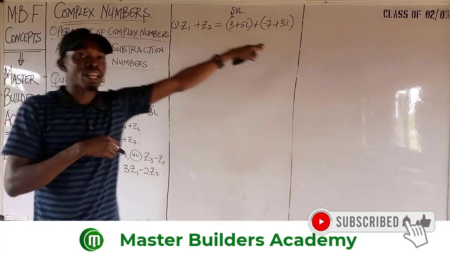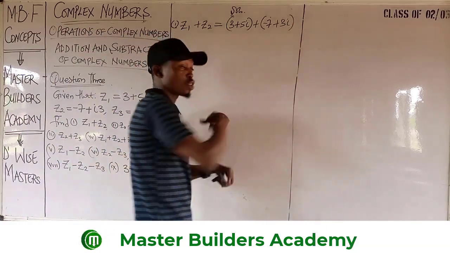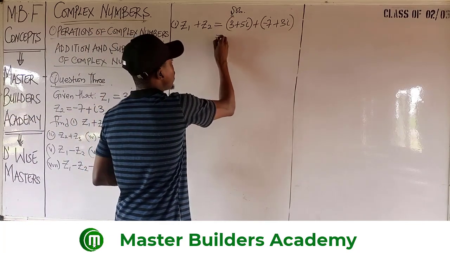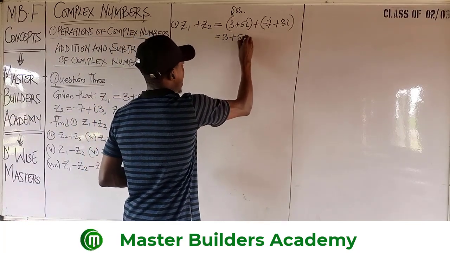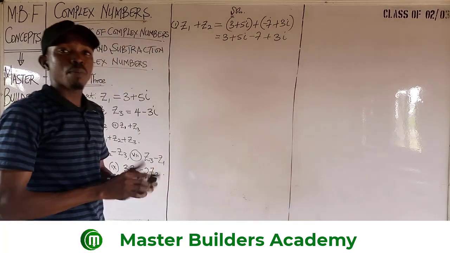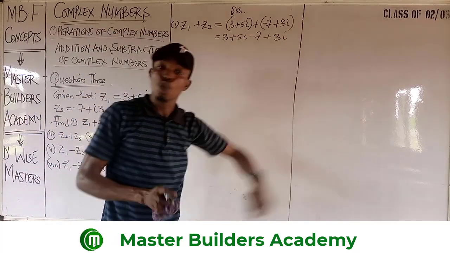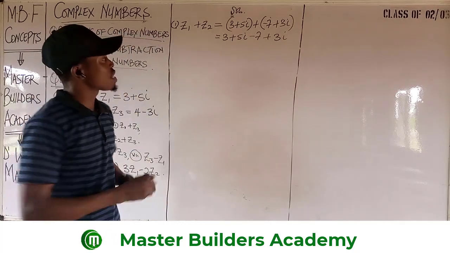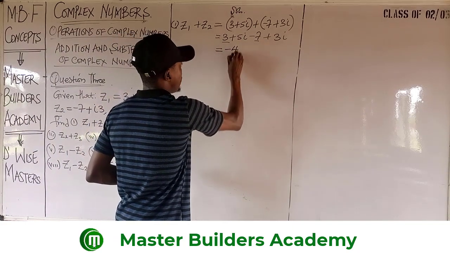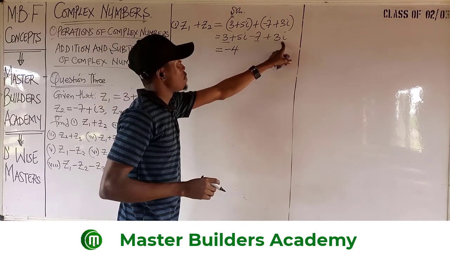All we just need to do now is to clear up the bracket, remove the bracket. Remember that removing the bracket for addition does not actually affect any of the original signs. So this is simply 3 plus 5i minus 7 plus 3i. This is what we have. Like we have it, you bring the real part to the real part, and then take the imaginary part to the imaginary part. So we don't need to start wasting much of our time. 3 minus 7 will give us minus 4, and then 5 plus 3 will give us 8.